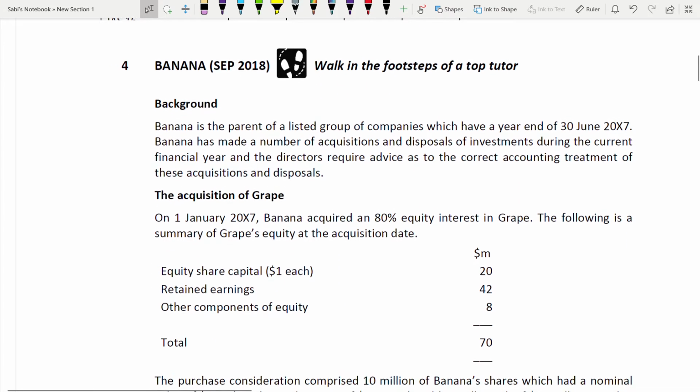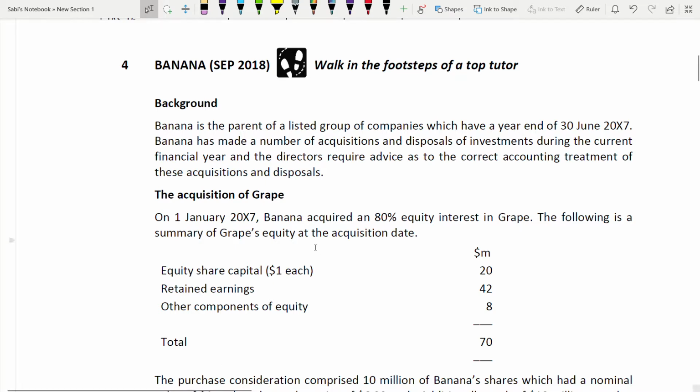This is a group question again, so let us just read the background. Banana. This makes me hungry, guys. I'm thinking of a banana.